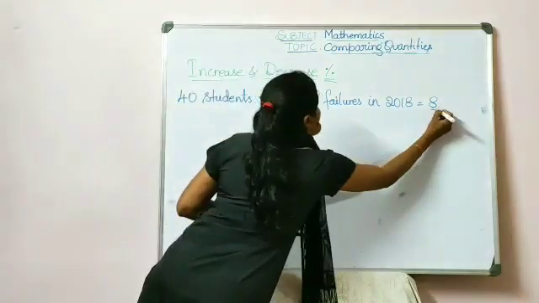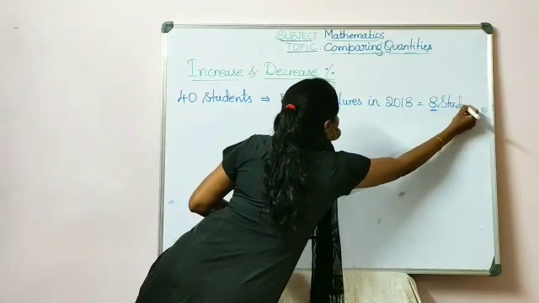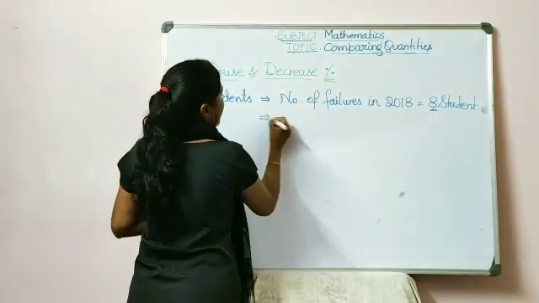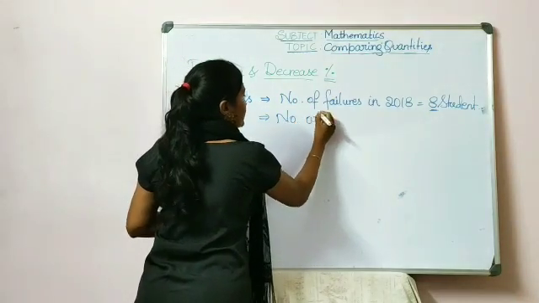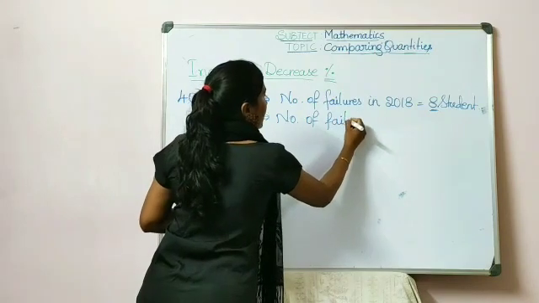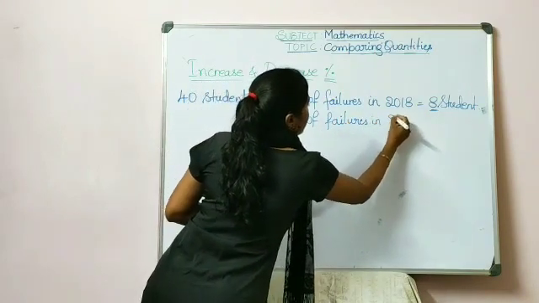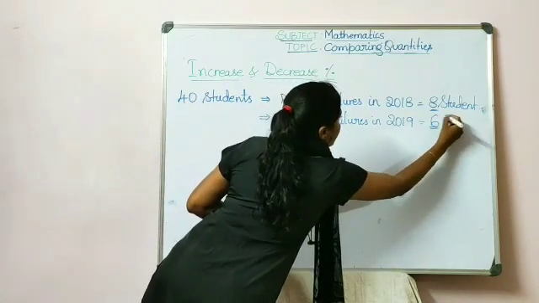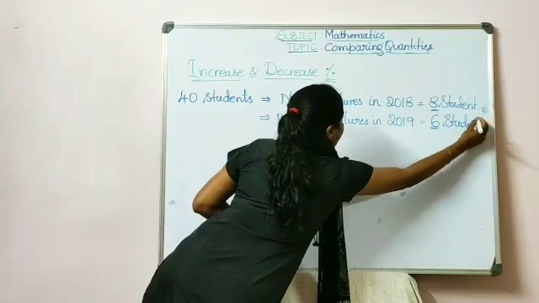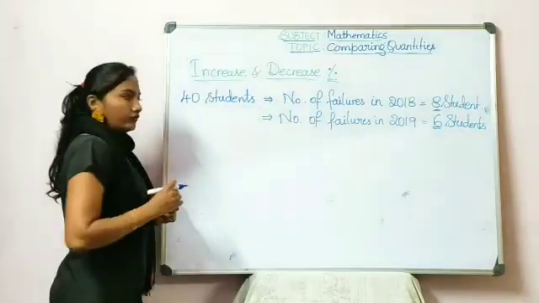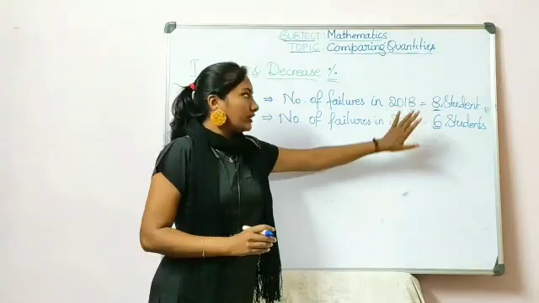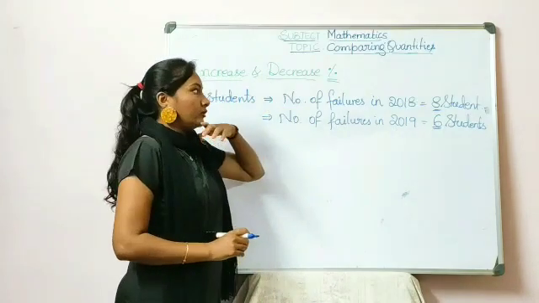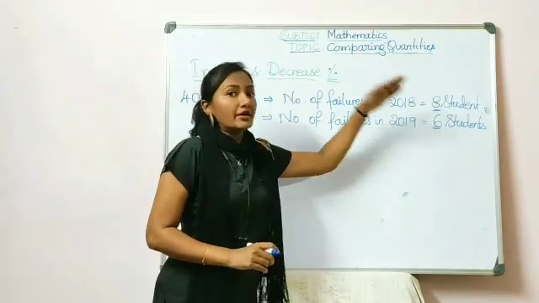So 8 is the number of students who failed in the year 2018. So in 2019, let us assume the number of failures in 2019 is 6. So 6 students. So now we can see, compared to 2018 and 2019, 2018 has more number of failures and in 2019 the number is decreased.